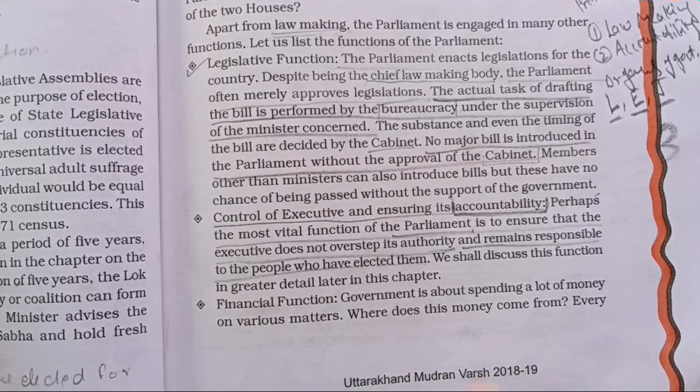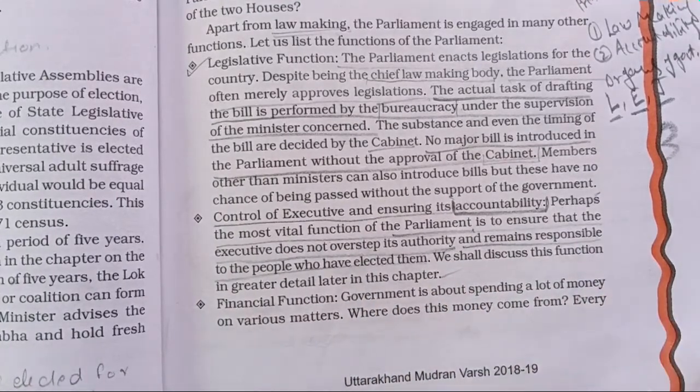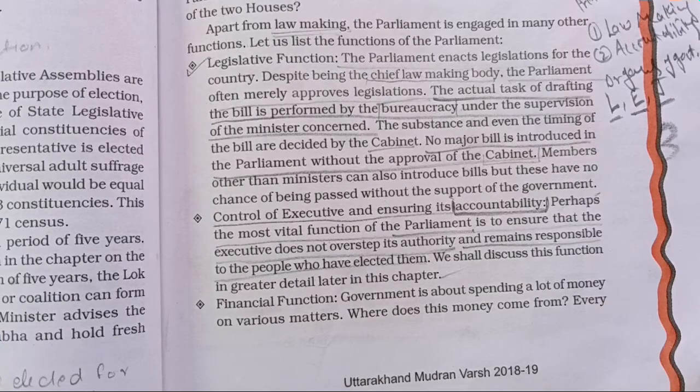We shall discuss this function further in this chapter, how executives are accountable to the people and what the role of parliament is in ensuring that the executive is answerable to all those people who have elected them in the general election.